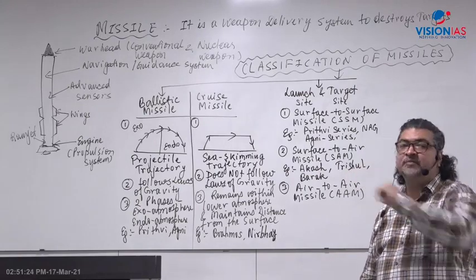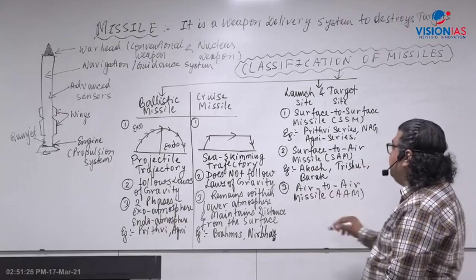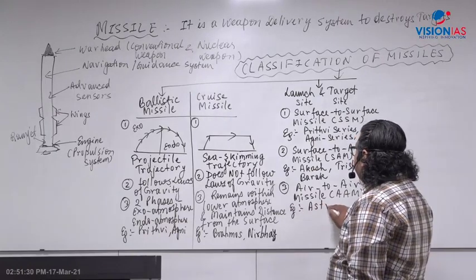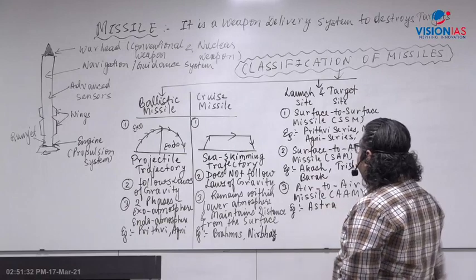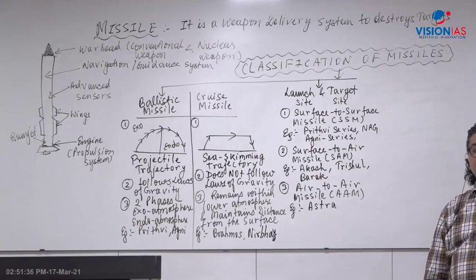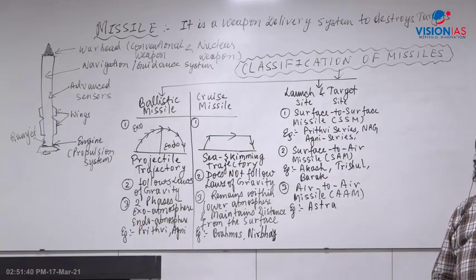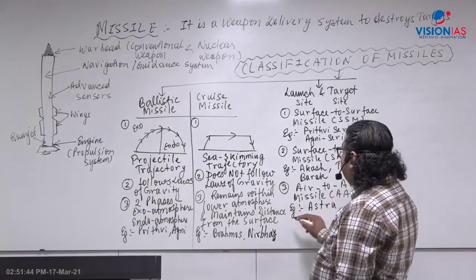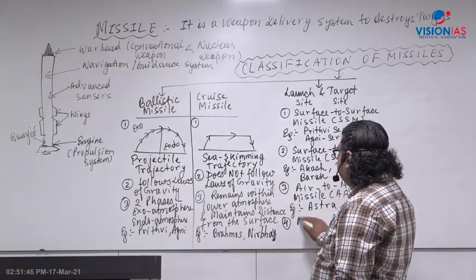That is called the air-to-air missile. A very good recent example is the Astra missile, a beyond visual range air-to-air missile. In a PIB update, Astra has now been fitted on the Sukhoi Su-30 MKI. Then coming to the air-to-surface missile, ASM.